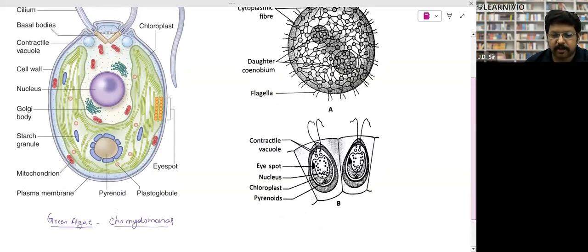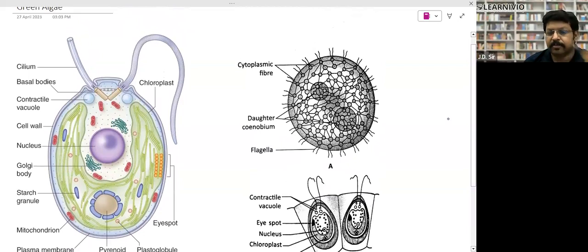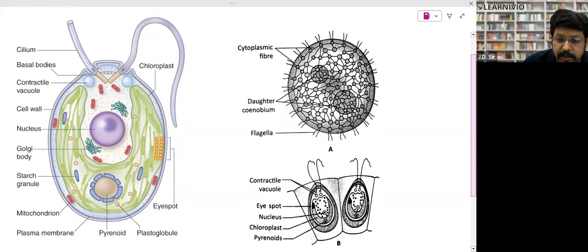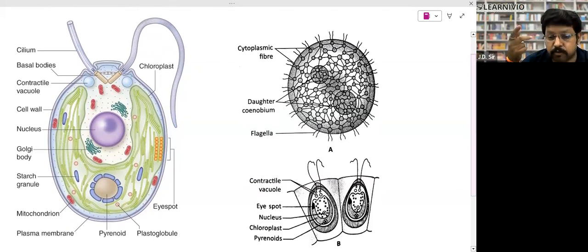This is a representative of Chlorophyceae, and the Spirogyra, which I explained to you commonly, was also a member of green algae. Green algae are the most advanced algae out of all these algae. The oldest one is the red algae, then evolution took place, brown algae came, and after the brown algae, green algae came. Look, they have flagella. Rather than cilium, call it flagella. Flagella arise from the basal body.